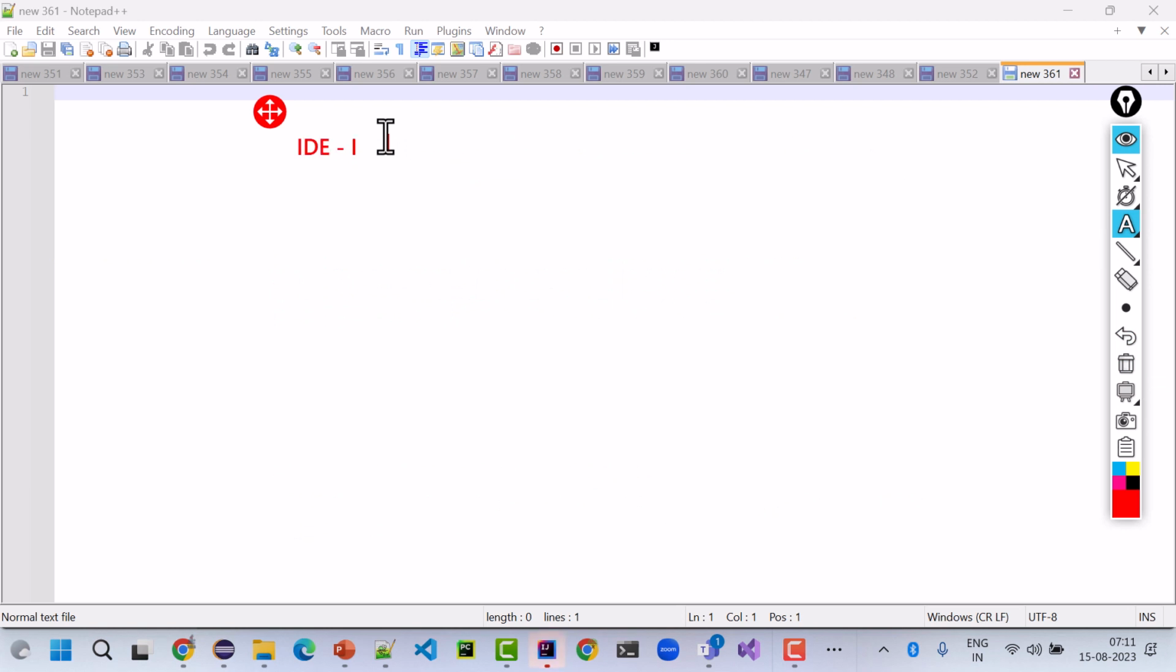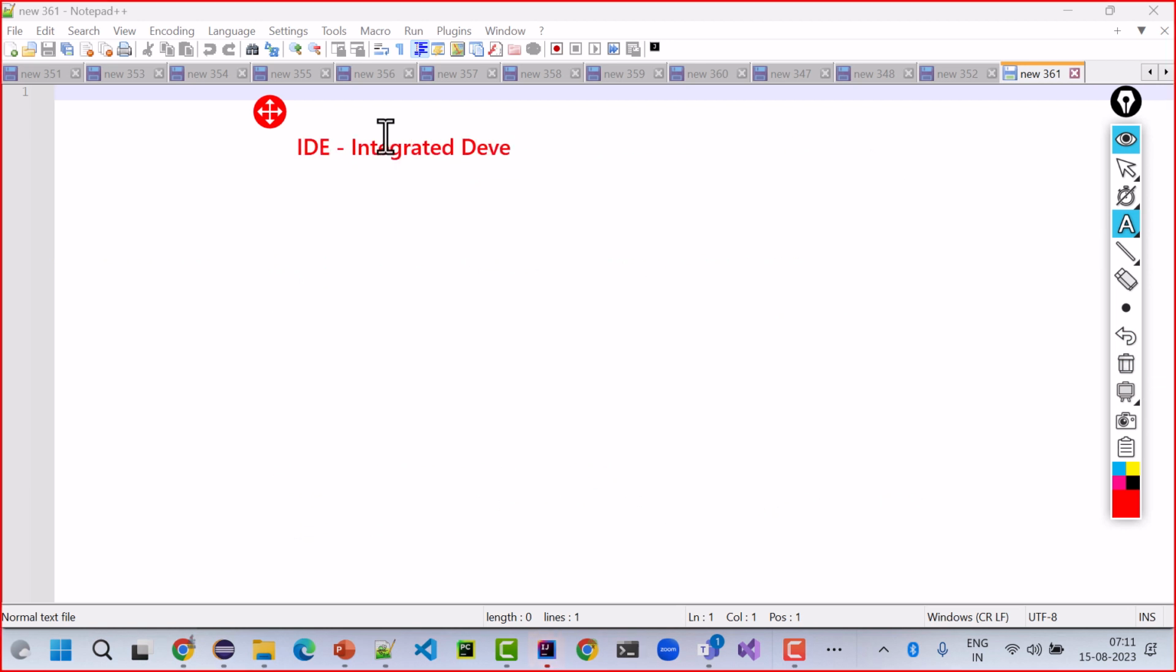IDE, Integrated Development Environment. Eclipse is open source. Anybody can use it. It is free. IntelliJ Community Edition is also free.